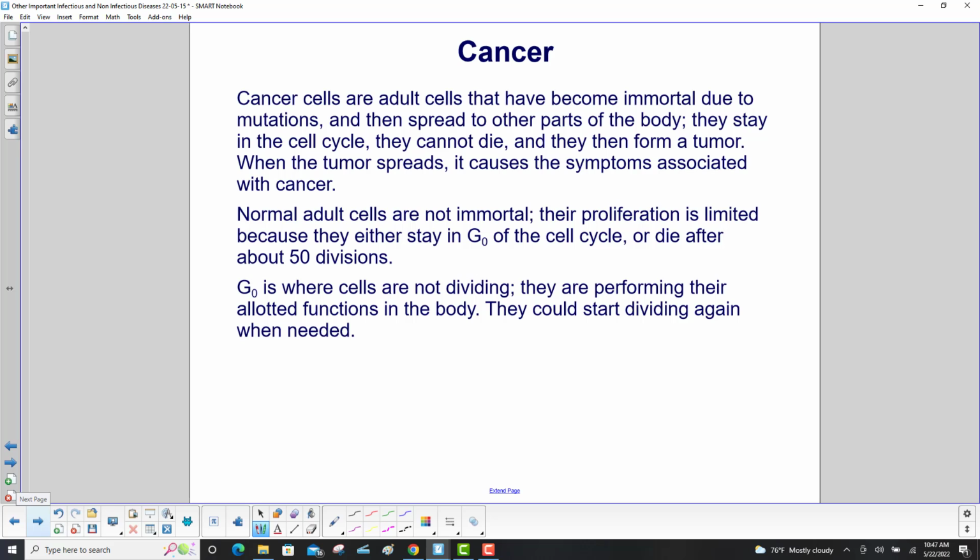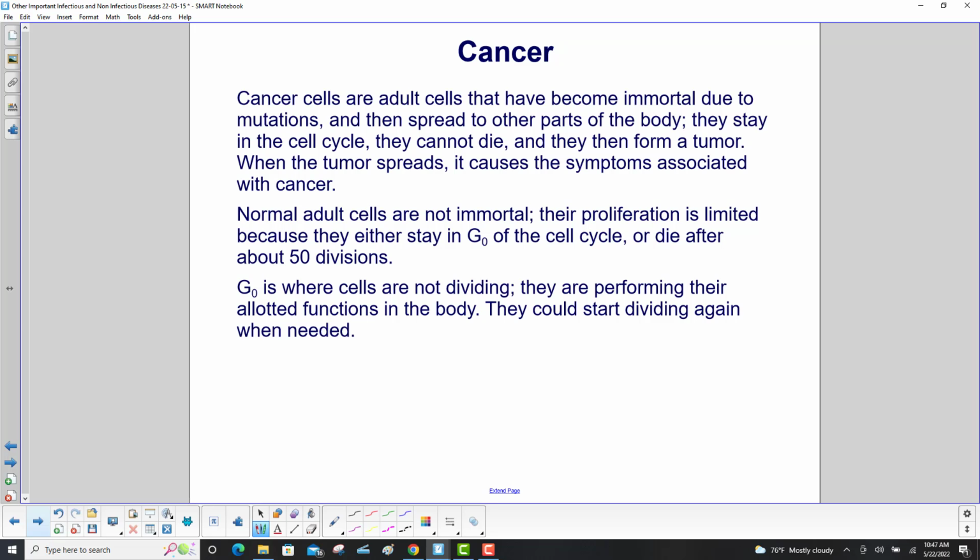Cancer cells are adult cells that have become immortal due to mutations and then spread to other parts of the body. They stay in the cell cycle, they cannot die, and then they form a tumor. When the tumor spreads, it causes the symptoms associated with cancer.